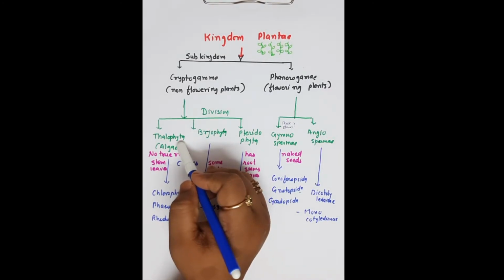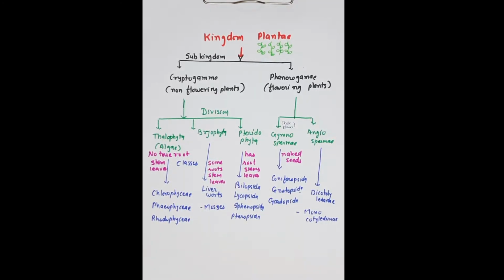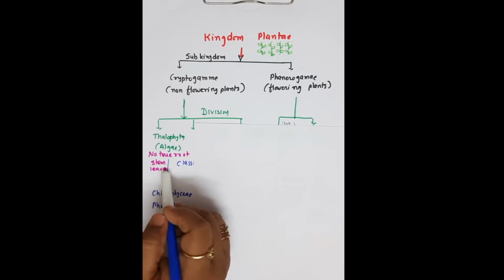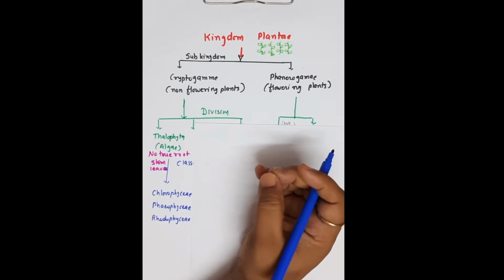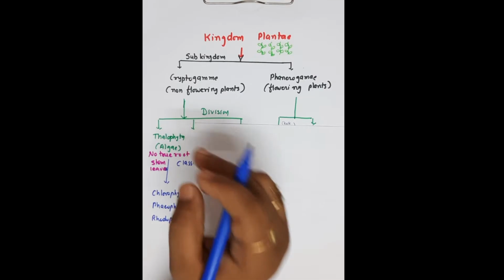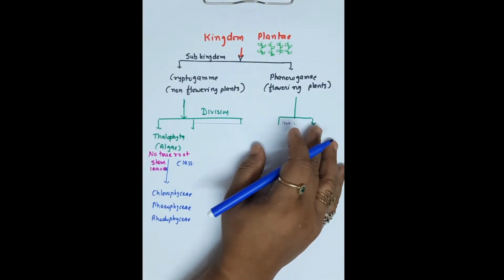Thallophyta. In Thallophyta, there is no true root, stem or leaves. True stem, leaf and roots are not seen, and that is called Thallophyta. So remember algae, this is the most important: algae do not have any root, stem or leaves.